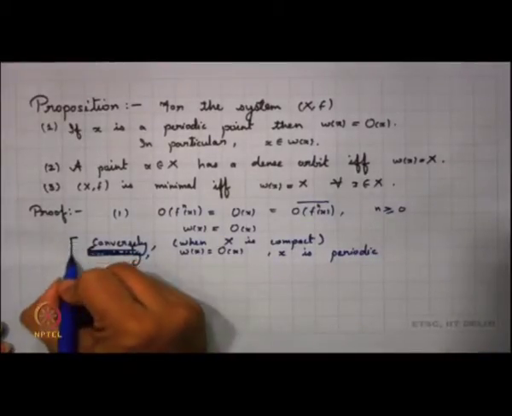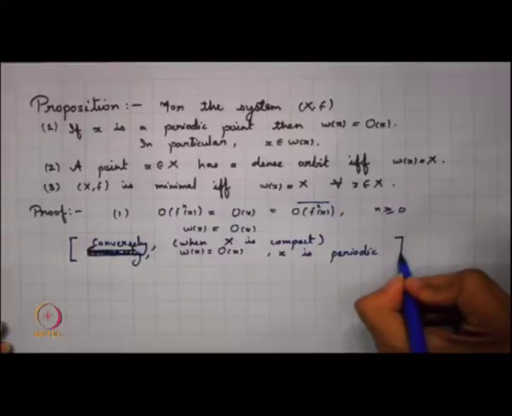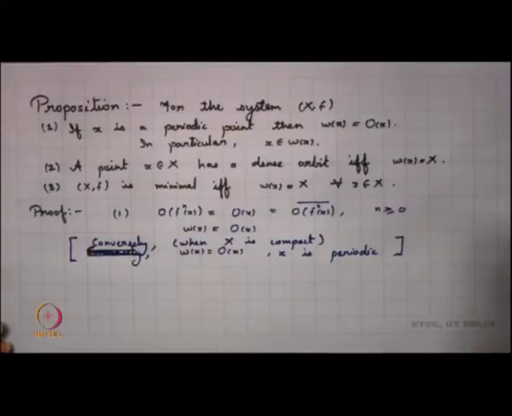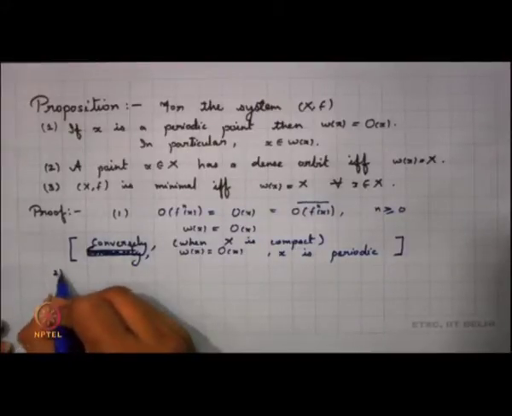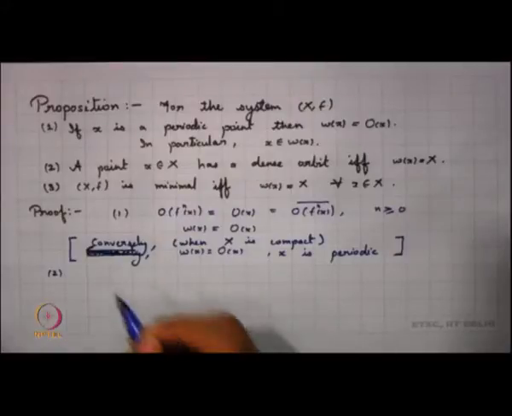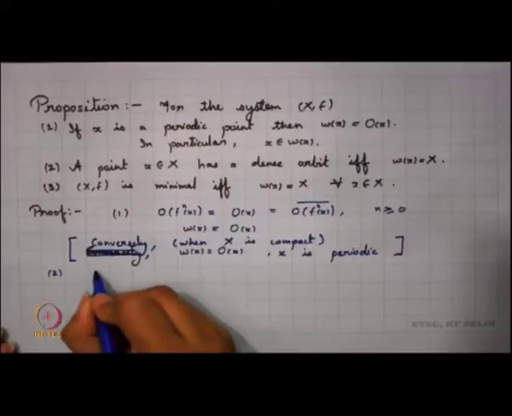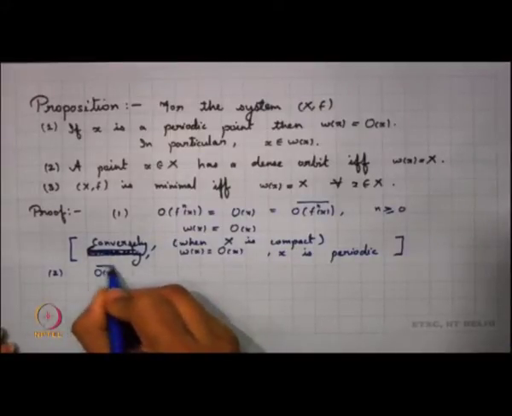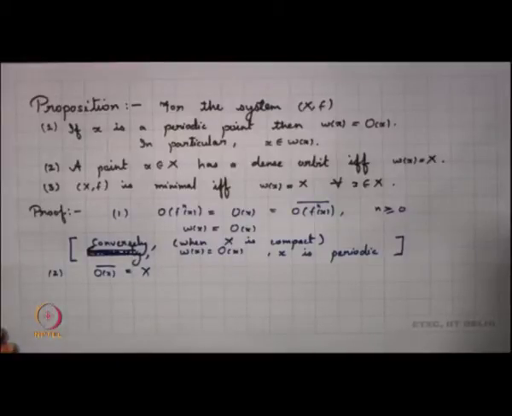So, this is an additional thing, definitely it is not there in our statement, but this is an additional thing which I had in mind, we need to discuss that. So, let us look into the second part. Now, I know that orbit of x is dense, right. So, I am looking into orbit of x, I am looking into its closure, that is equal to whole of x. What happens in that case?